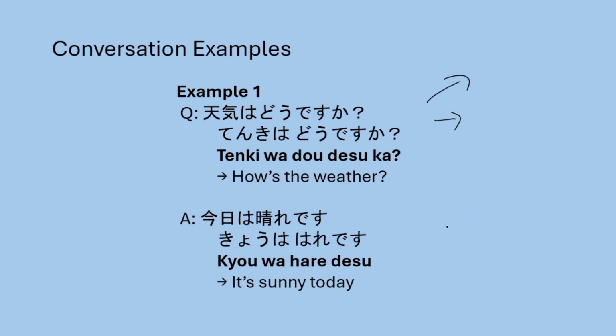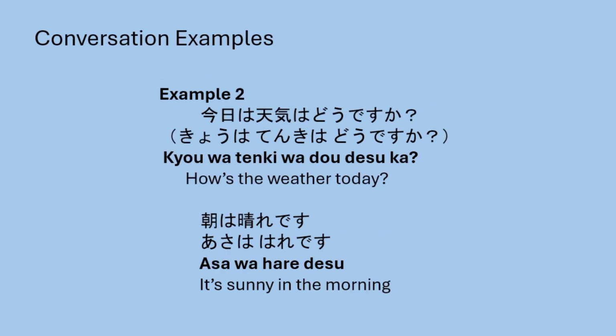It's raining in the afternoon. I'm going to give you a 2 or 3 second gap to answer. So tenki wa do desu ka? How can a person reply to that? It will be gogo wa ame desu. In the afternoon it's raining. So it was sunny today, and if I need to say that in the afternoon it's raining, okay?